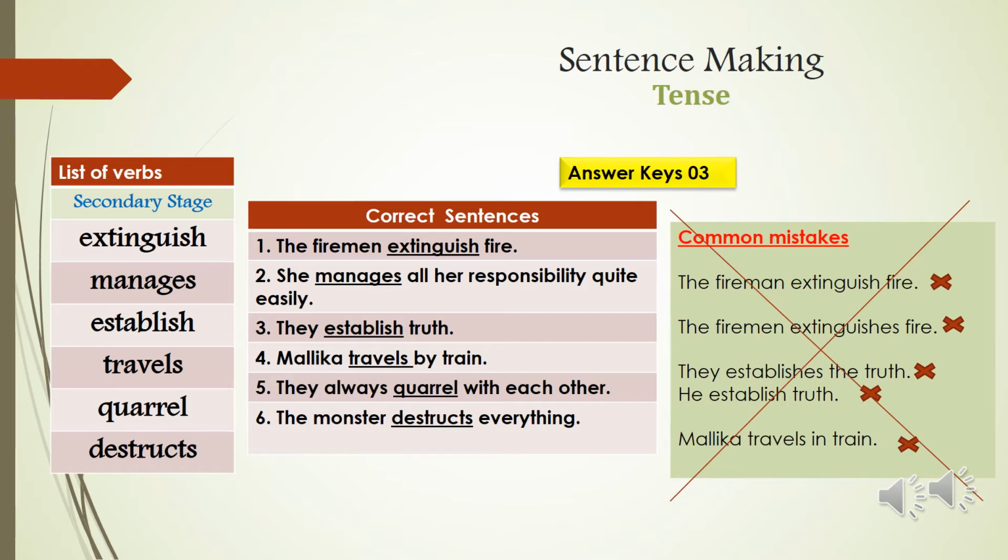Then they establishes the truth. The same mistake again. They and establishes. No, don't put s with they, the plural word. And the opposite some of the students do. They write like he established truth. No, he establishes the truth. Another common mistake students make. They write like Mallika travels in train. No, Mallika travels by train. While you are traveling by any vehicle, use the preposition by. So by train, by bus, but on foot. Remember it, okay?